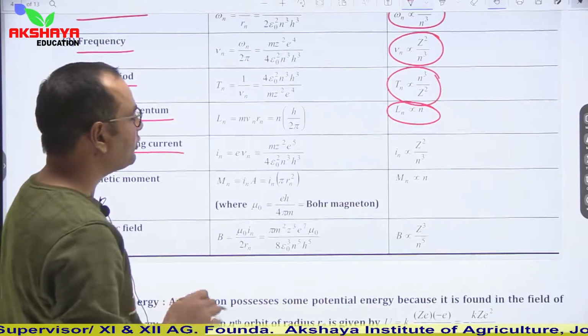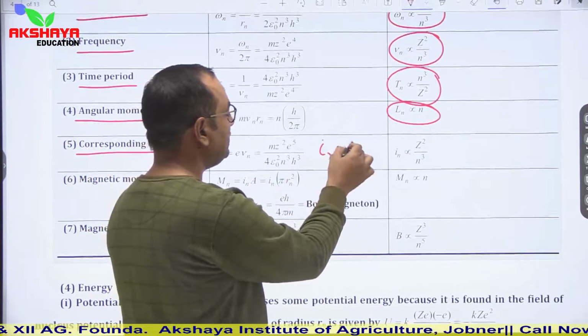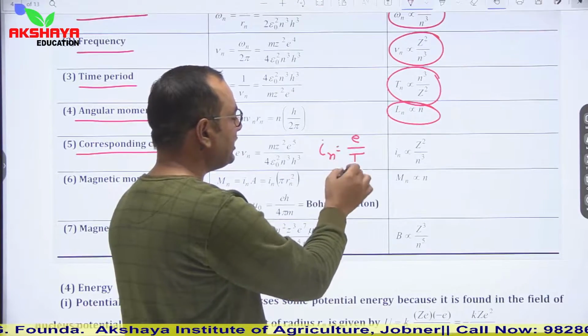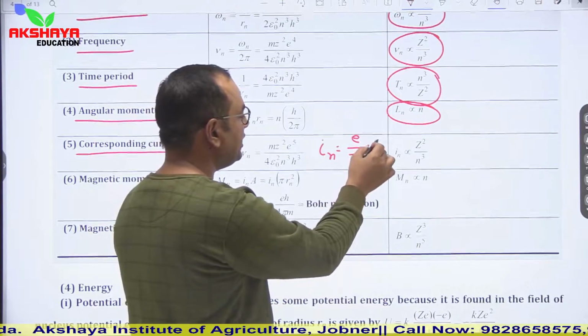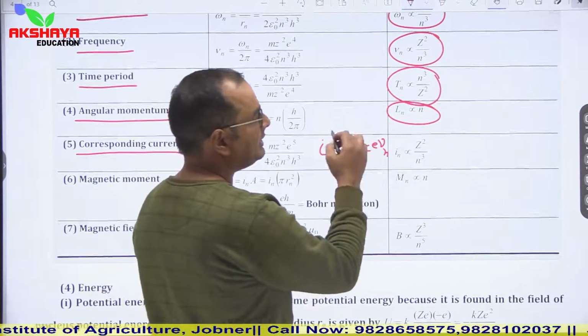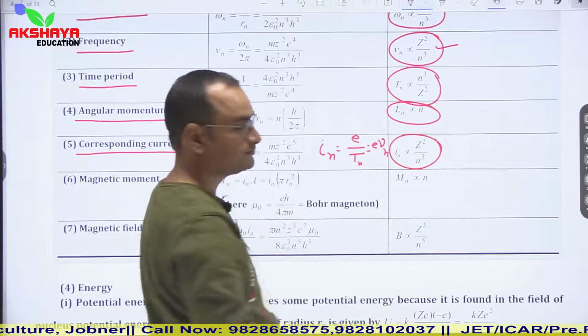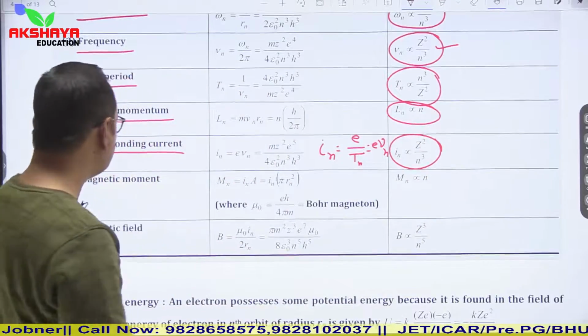The corresponding current is I_n equal to e upon T_n, or you can say it is e times nu_n. So current is proportional to Z squared and inversely proportional to n cubed. This is the relation for current.